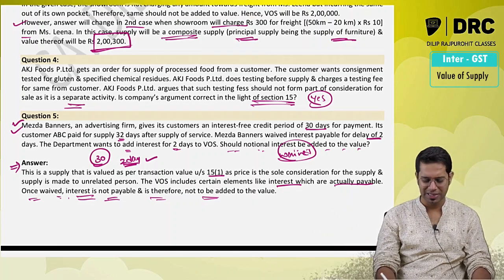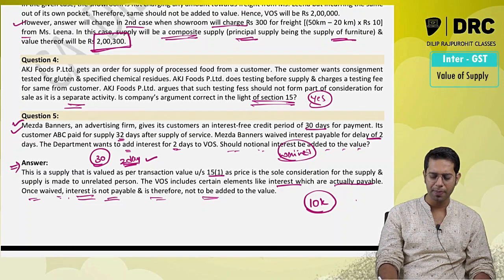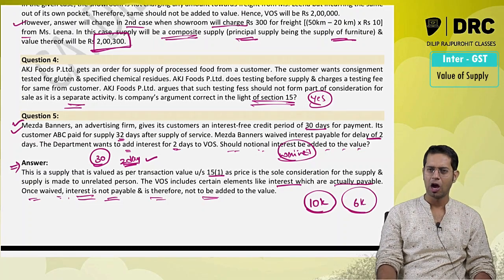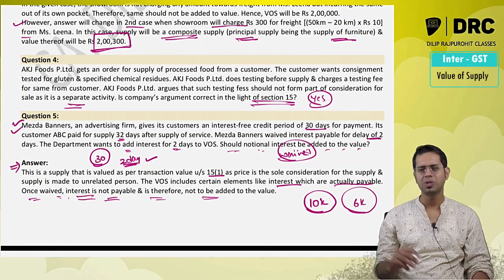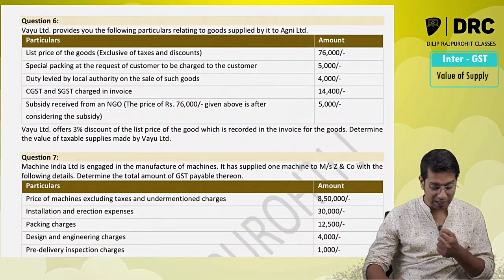In some cases in examination, questions were asked that say it was agreed that 10,000 interest is required to be paid, but finally only 6,000 was paid. How much will you add in value of supply? 6,000 rupees is what we are going to add in value of supply. Okay, now let us come to a practical question, guys.